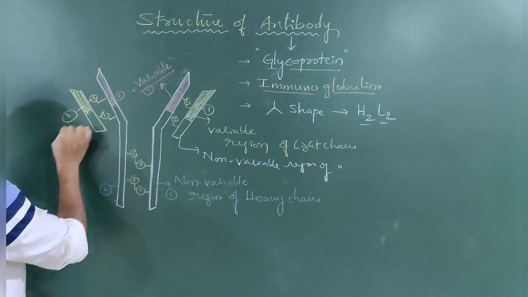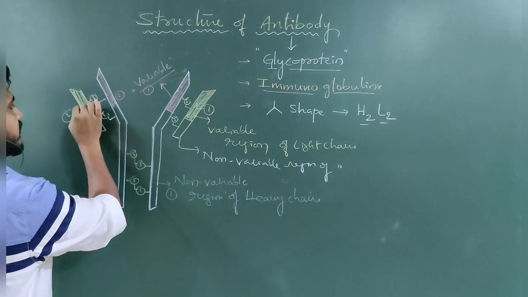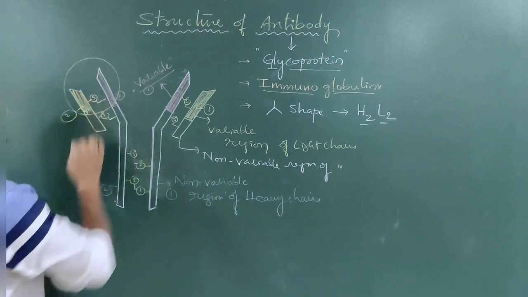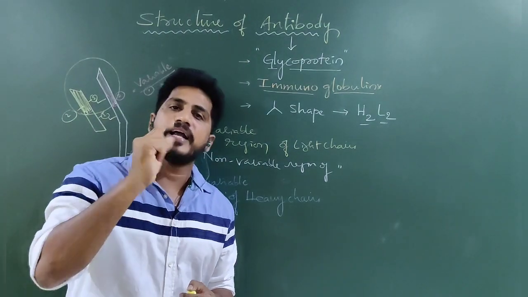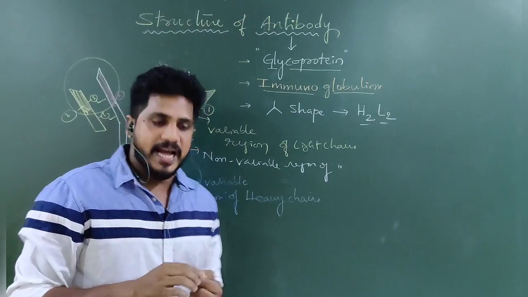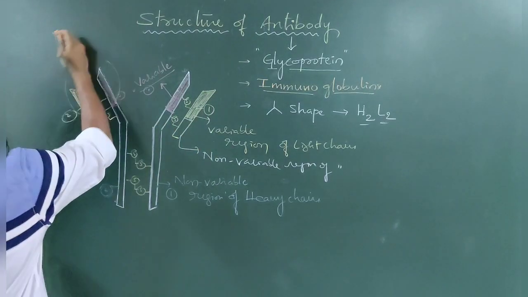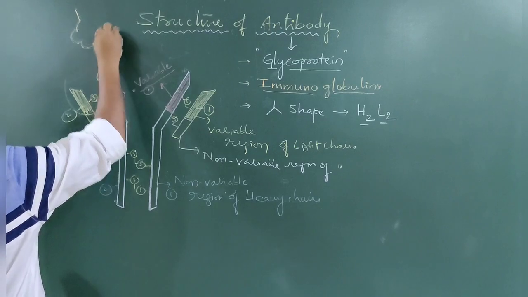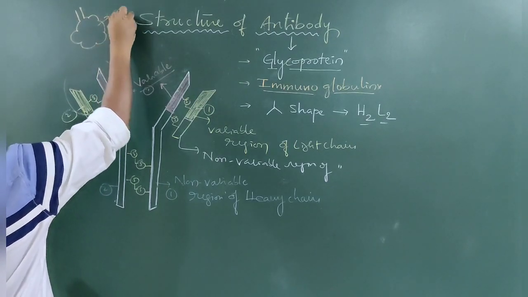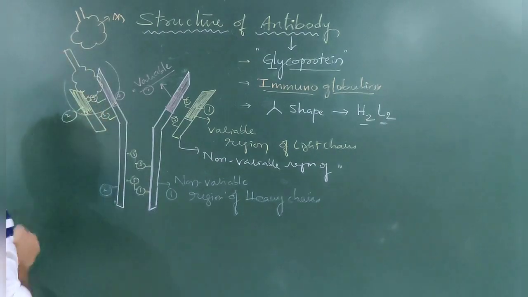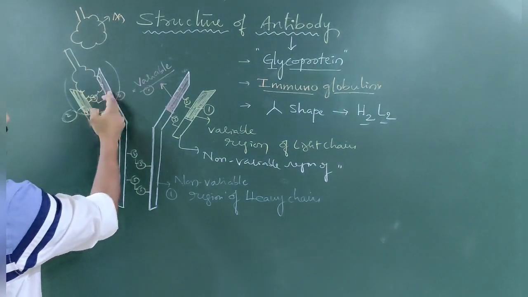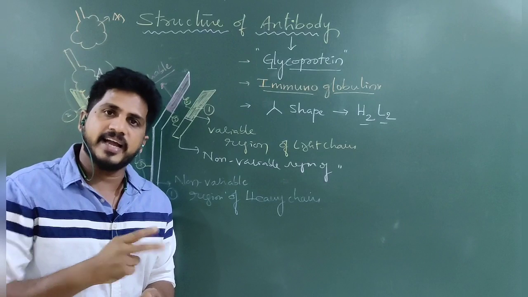Now I am going to tell you another important point: the variable region of the light chain and the variable region of the heavy chain together provide the site for attachment of antigen. Where does the antigen attach? If this is the antigen, it will come and attach here, at the variable regions of both the light and heavy chain.